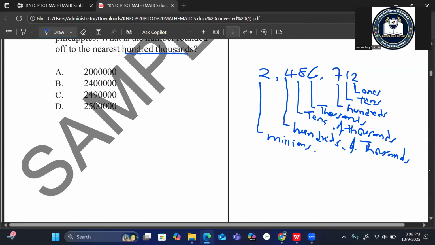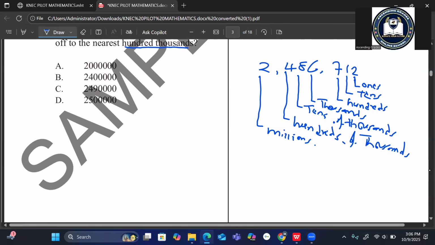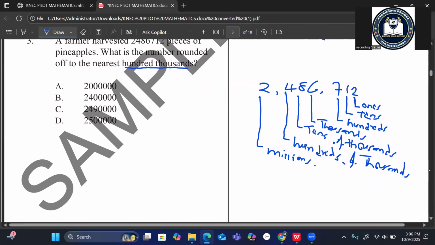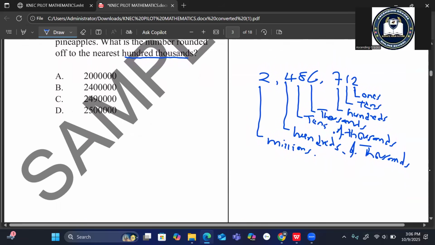So in our case, the digit which lies at hundreds of thousands is 4. So digit 4, we are going to round it. You look at the number which is just next to the digit we are supposed to round off.